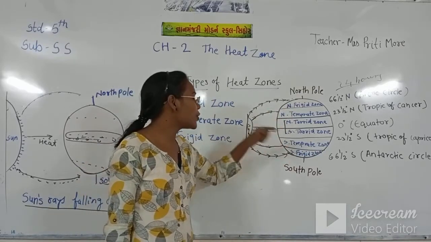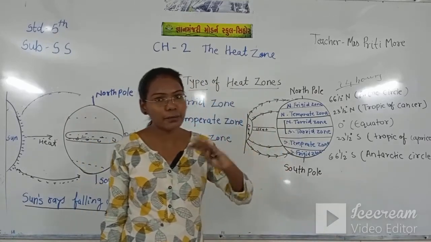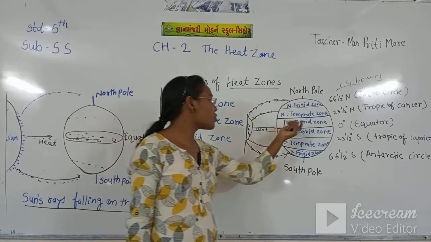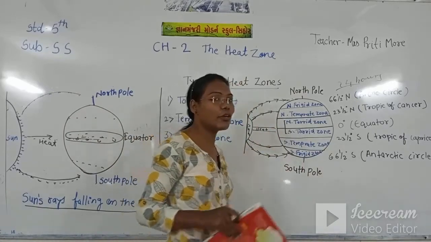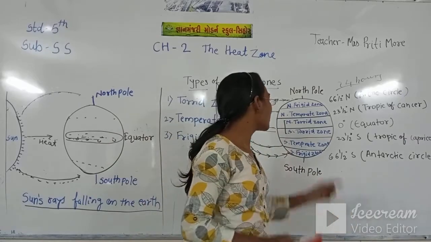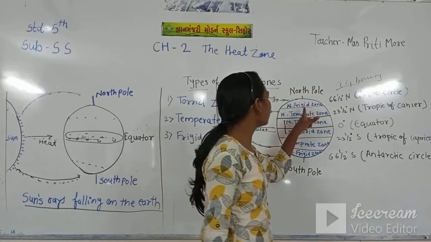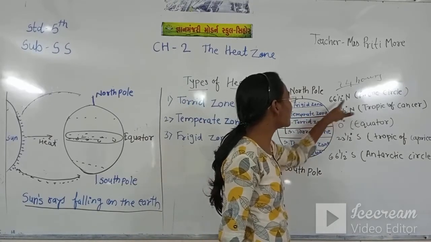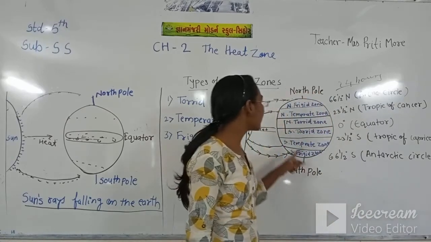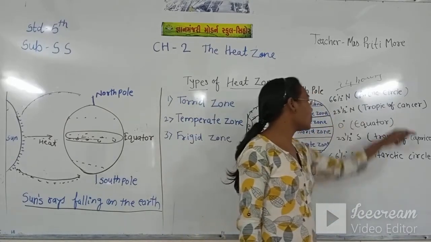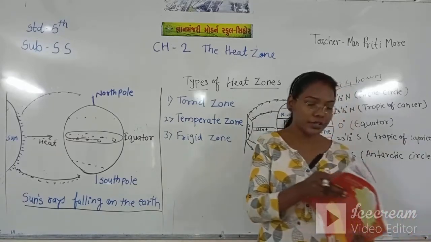In the temperate zone, the area is not that hot and not that cold. And the torrid zone is totally hot because the sun rays come directly there. So the torrid zone is called the equator, the frigid zone is called the Arctic Circle and Antarctic Circle, and the temperate zone is called the Tropic of Cancer and Tropic of Capricorn.